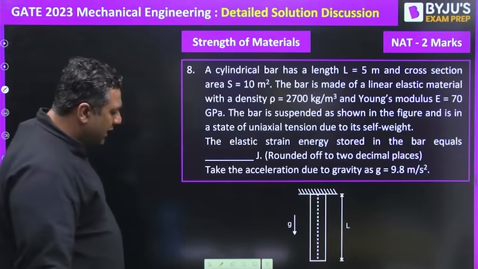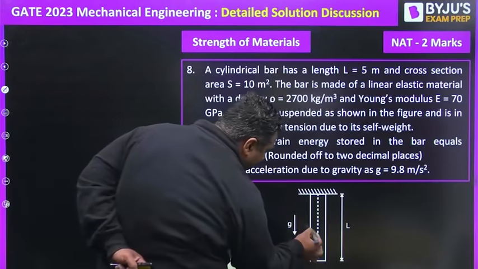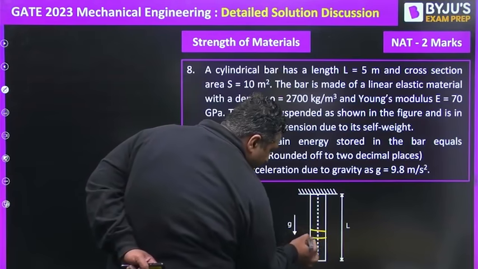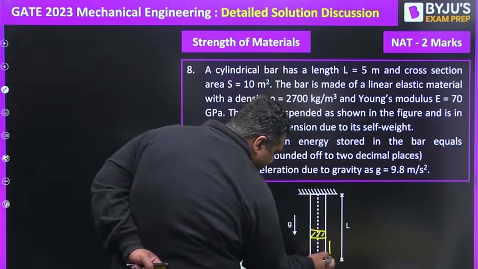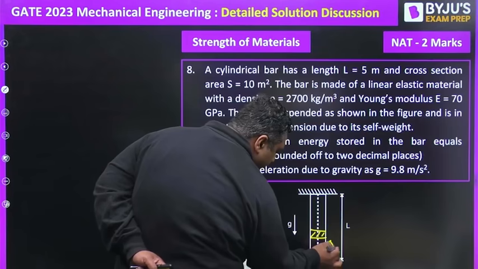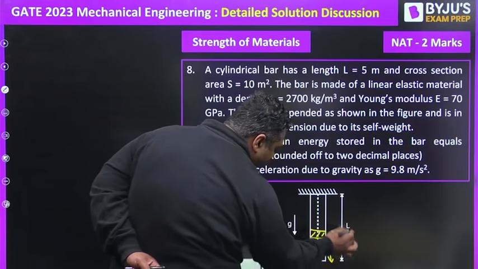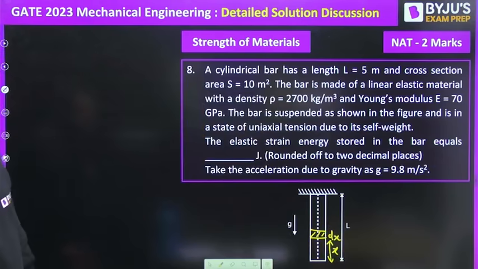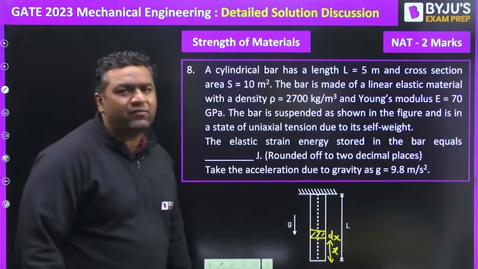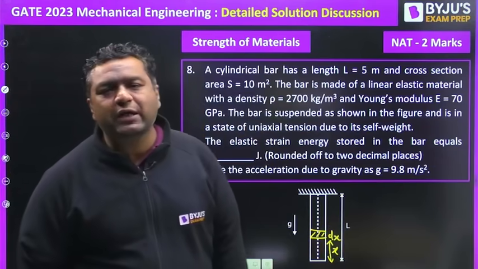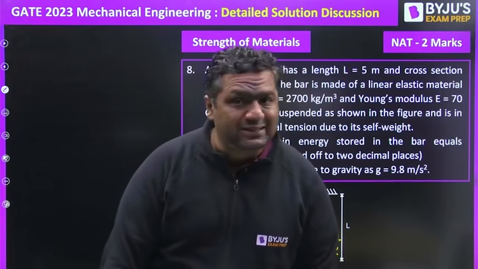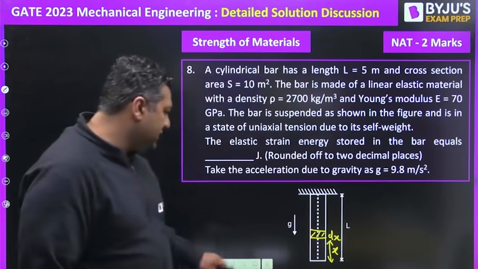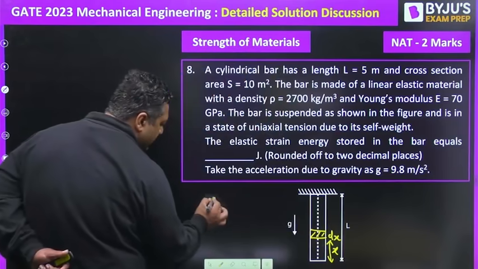So my dear, you know that when I will be taking a small bar like this at a distance of x, dx is the length of bar. Okay. So we need to find out the strain energy due to the self weight. So if you see this small bar of dx length,